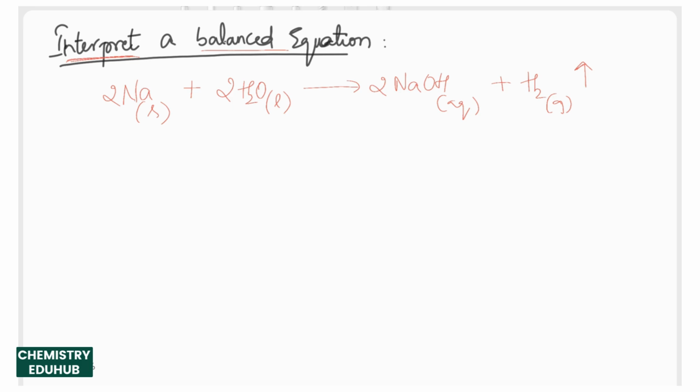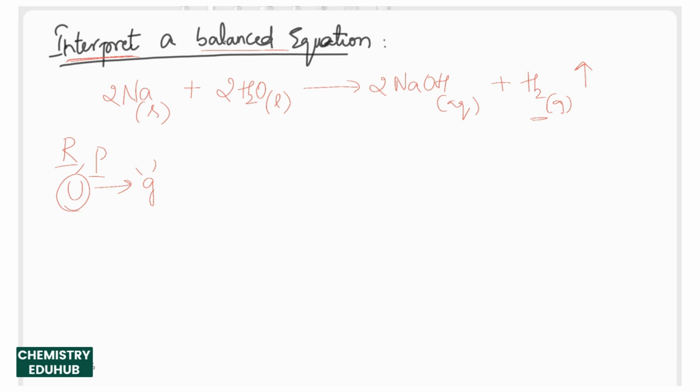Now from this balanced equation, what we can interpret is we can know what are the reactants and what are the products of a reaction. Then we can know the ratio of the reactants and products, 2:2 give rise to 2:1. Then we can know the unified masses. Since we write all the molecular masses in terms of unified mass, we can know the relative masses of all the reactants and products. We can express them in grams instead of unified mass. Then we can know how much gas is evolved in a reaction and how much volume they occupy.